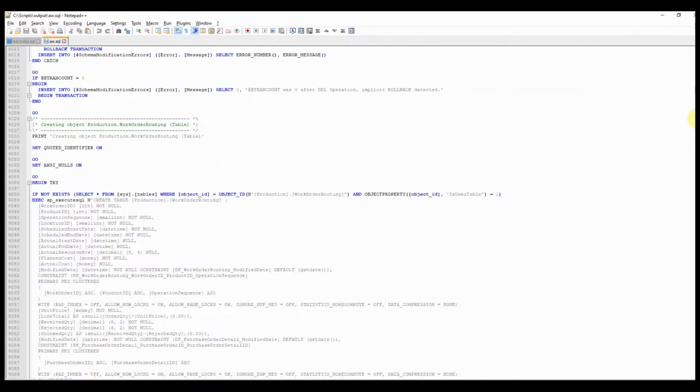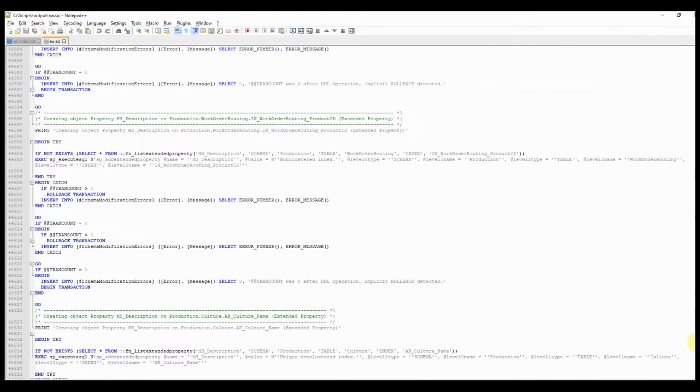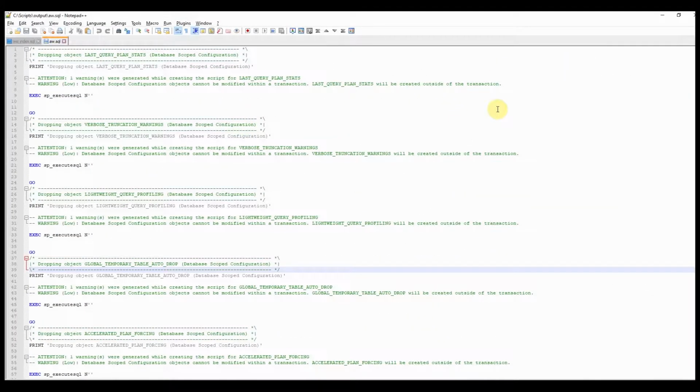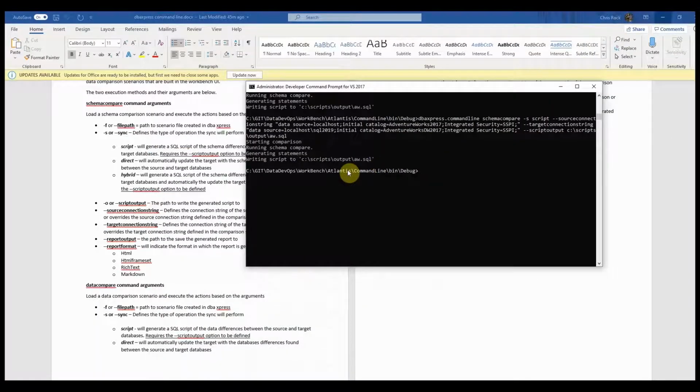Obviously, you're comparing AdventureWorks and AdventureWorks DW. There are a lot of differences, and those differences are written out right here. So that is your overview of what the command line does and how it is used.